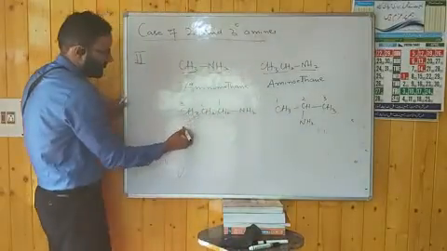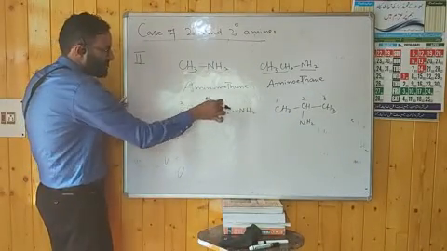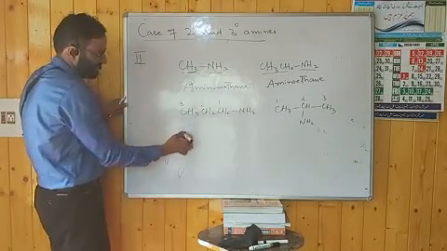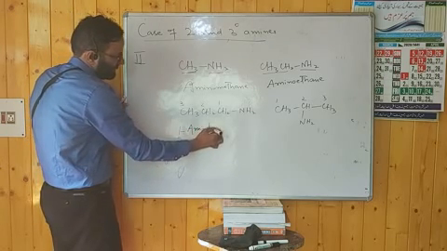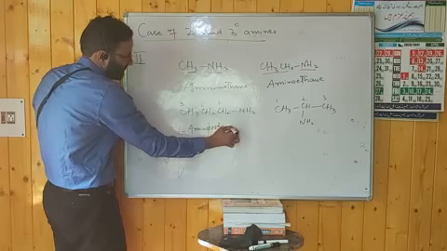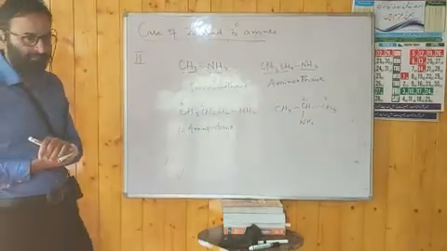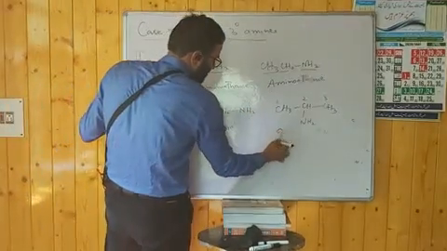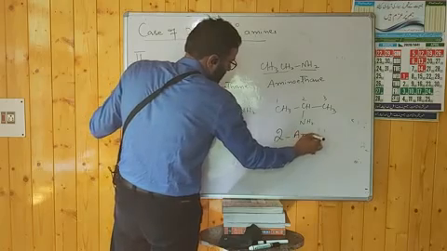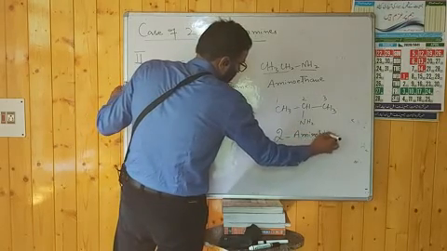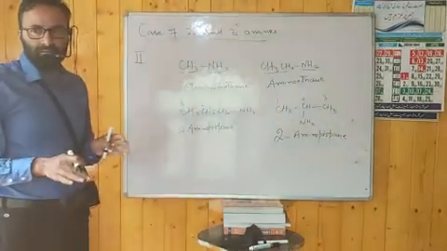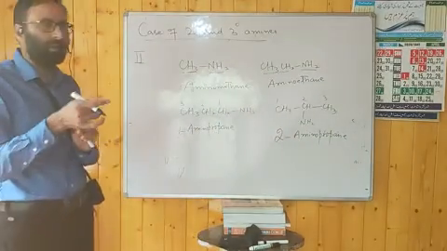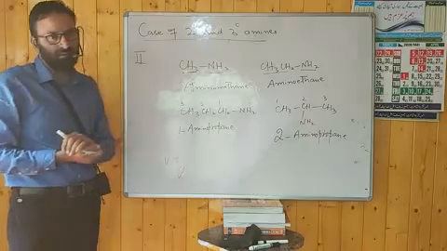Then what will be the name? Amino is on carbon 1, so it will be 1-amino, then as usual propane, 1-aminopropane. Here the name will be 2-aminopropane.